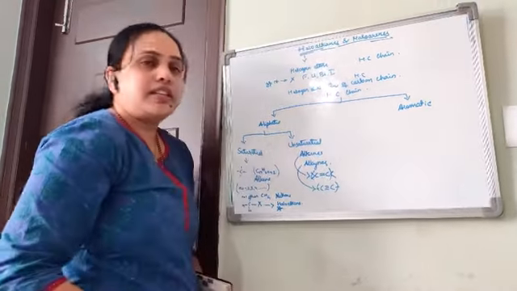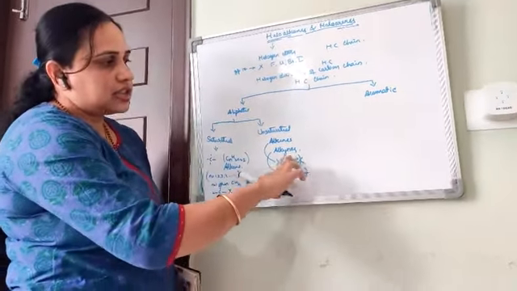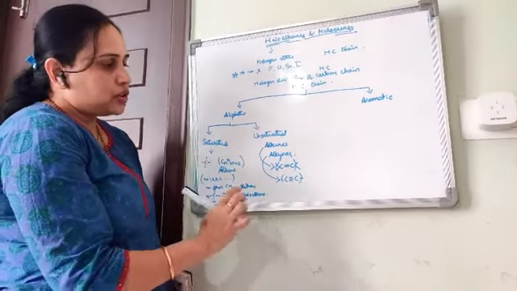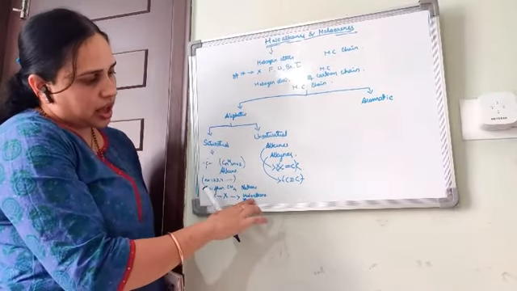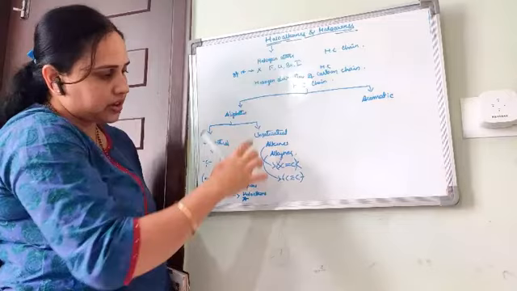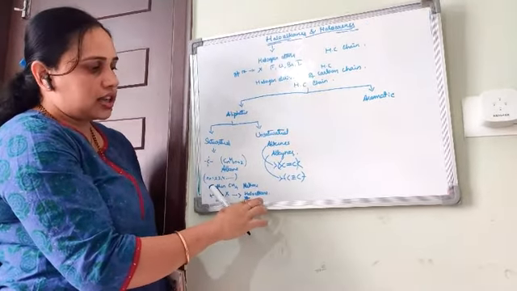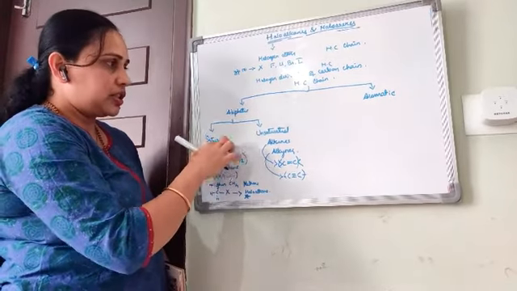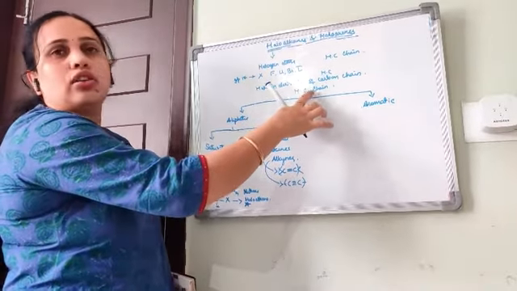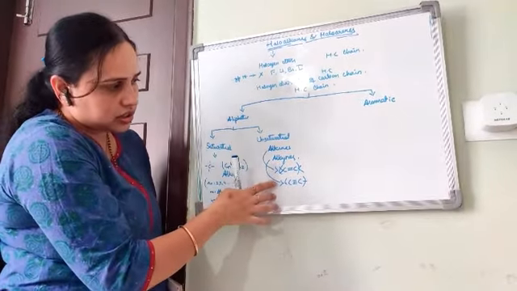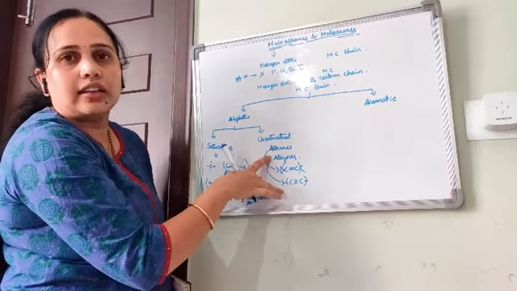First we are going to discuss haloalkanes, which come under saturated aliphatic hydrocarbons. We are not going to discuss alkenes and alkynes.